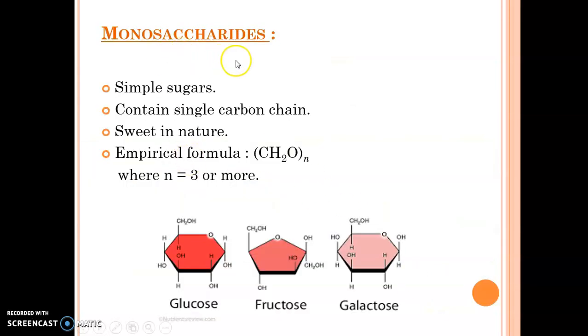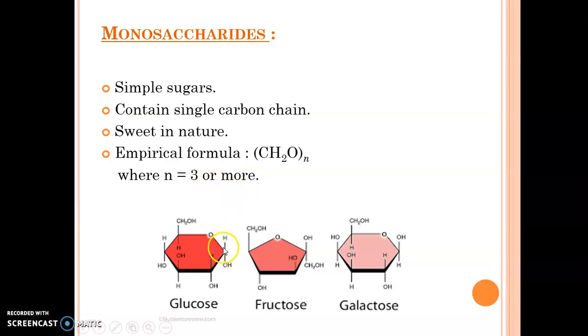So let us study about the monosaccharide. Mono means single. These are the simple sugars. They contain only a single carbon chain, which you will see later in the videos. Monosaccharides are usually sweet in nature such as fructose, glucose, and the empirical formula is (CH2O)n. Now n can be 3, the minimum value is 3, and it can go up to many numbers.